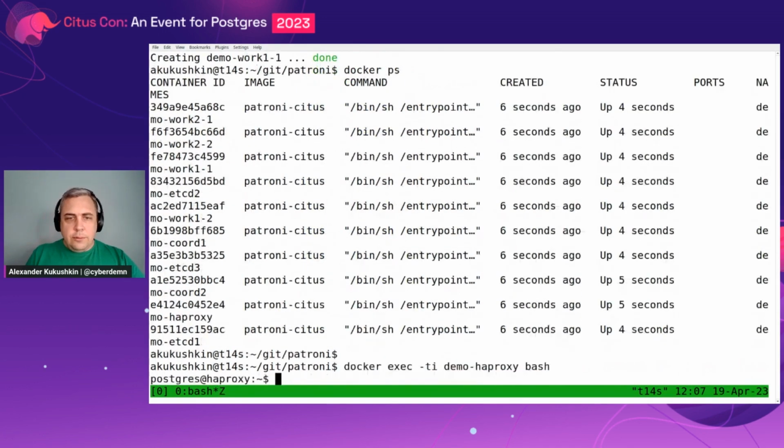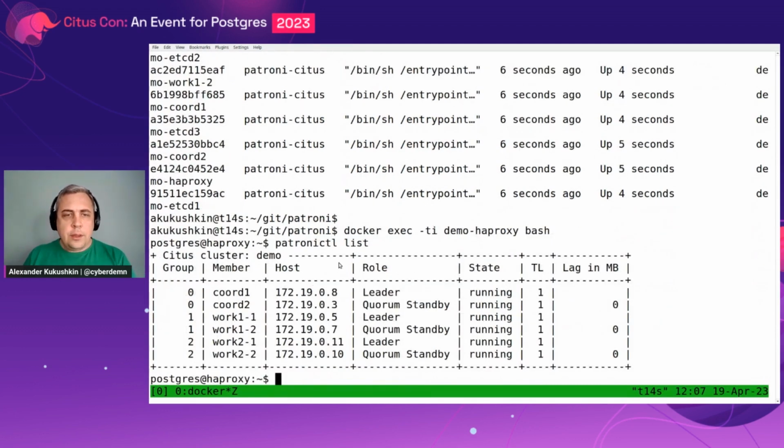Okay, so we can go inside a container and check the status of our Patroni Citus cluster, and it's up and running. We've got 3 leaders, 1 for the coordinator and 2 leaders for the worker clusters. And here, if you are an existing Patroni user, you will see something unfamiliar: a quorum standby. It's a version of Patroni which is not yet even in the master branch, and it shows that the quorum commit feature is working.